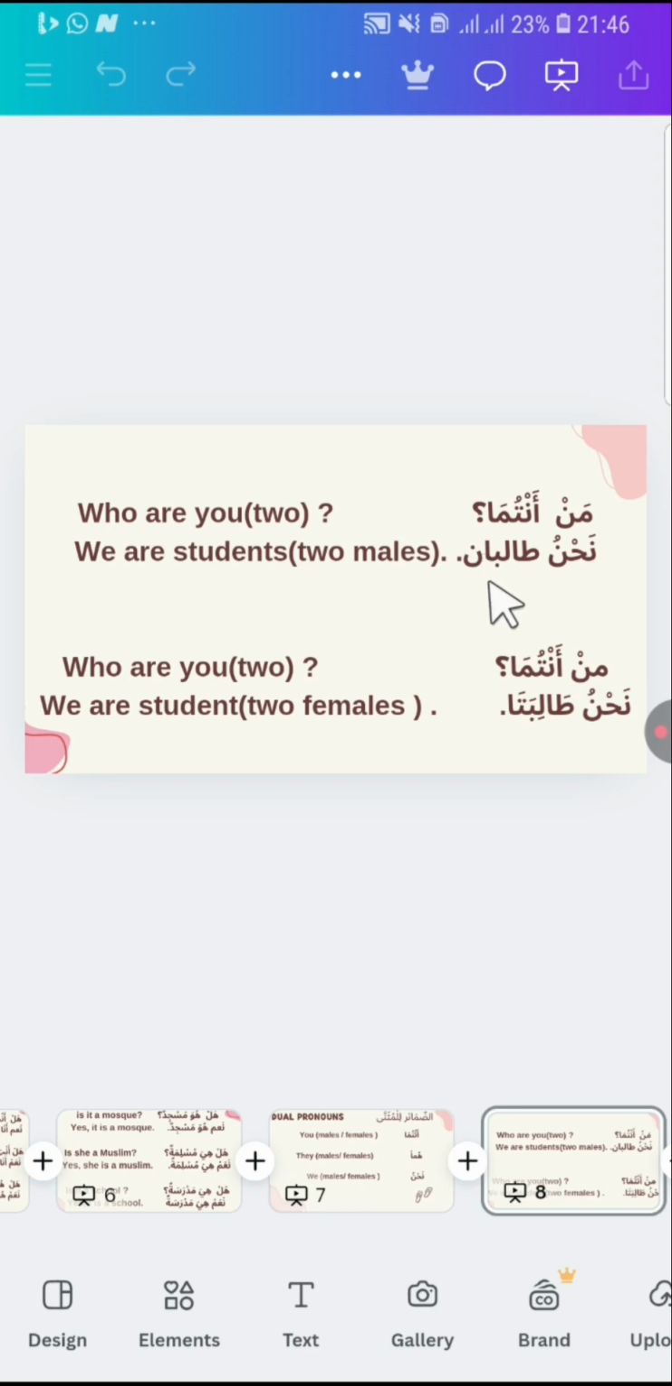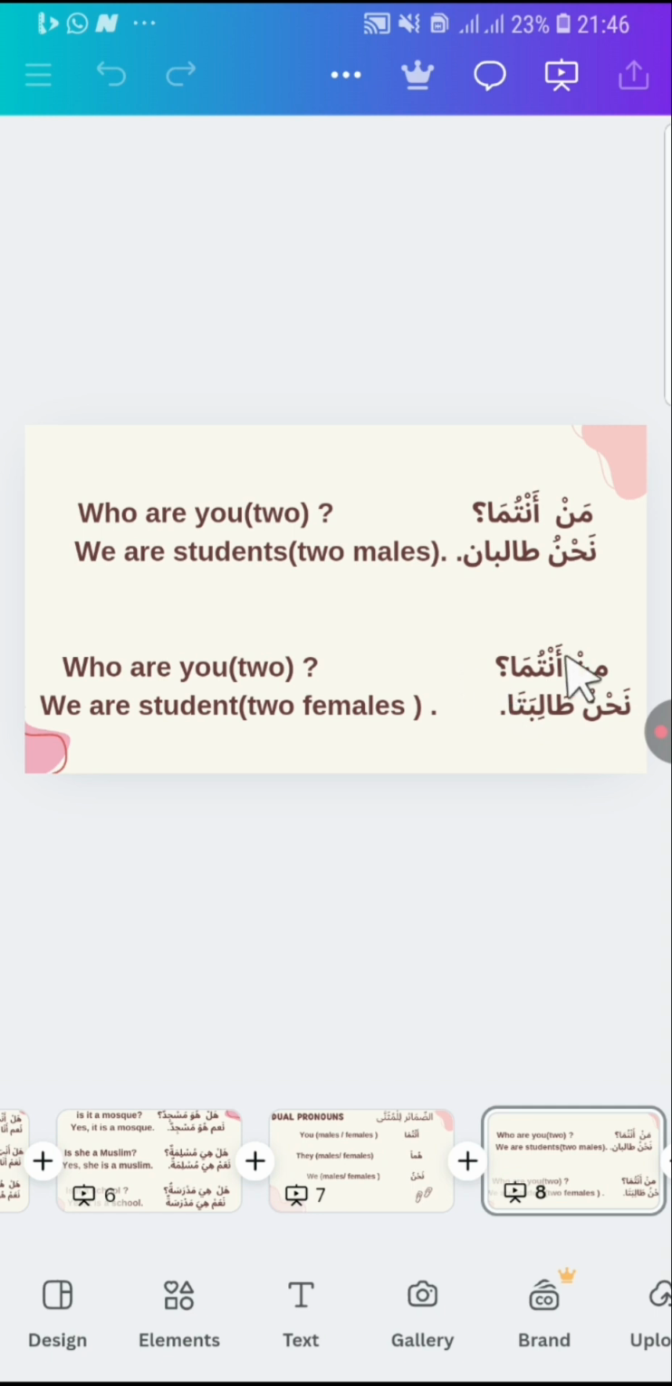So, two males. Now, "Man antuma?" Who are you? "Nahnu talibatan," we are students. So I say we use nahnu for both male and female. Talibatan, so the noon is omitted, there is none here. Talibatani, we are two students.